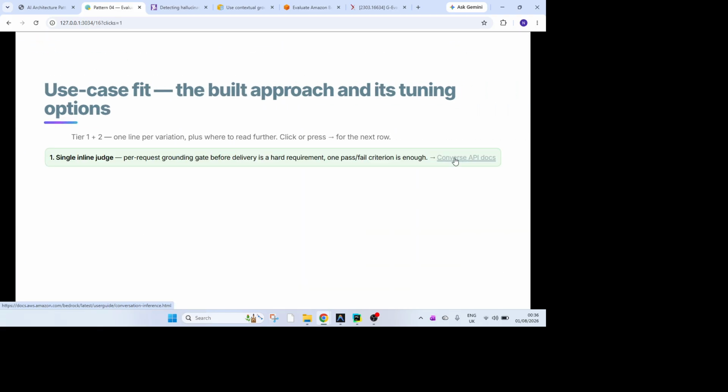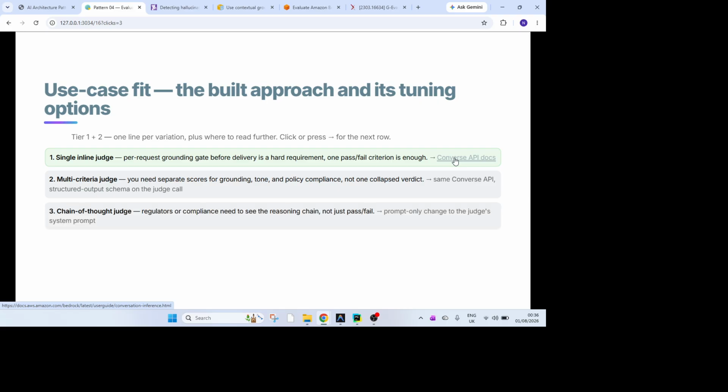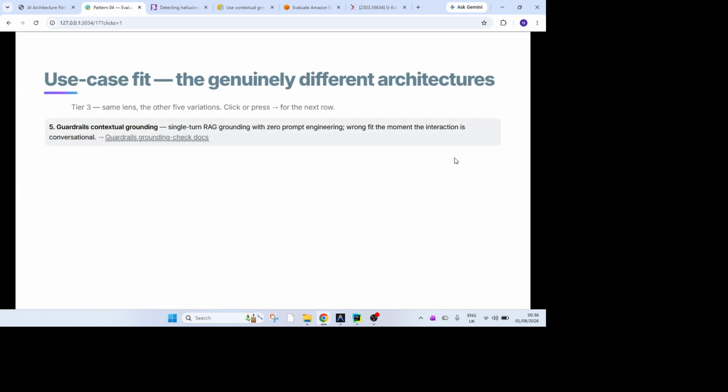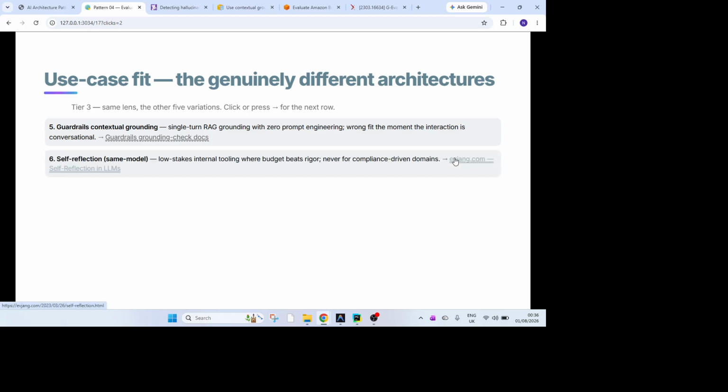Okay, just to cover up quickly, right? I already talked about the single inline judge, per request grounding, where the gate before delivery is a hard requirement. This is good where you need a separate score for grounding and policy compliance, and each one is scored. Chain of thought is good if you really have a regulatory or auditing requirement. Batch evaluation mode I talked about. Then there's Cardinal context grounding, which is another where single turn RAG grounding with zero prompting comes into the picture. Self-reflection is the same. Ragas is the nightly batch monitoring of the cross RAG pipeline.